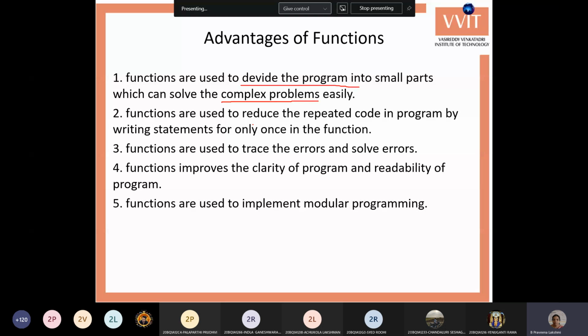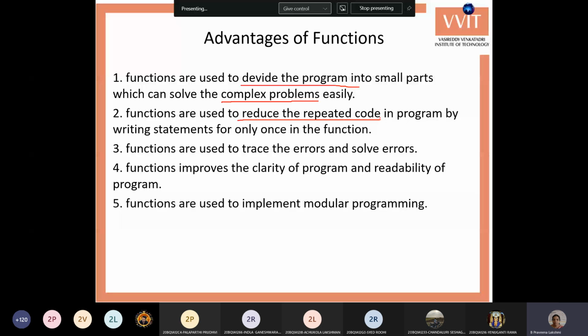Say, for example, the repeated code is 10 lines and you repeat it 3 times, then it takes 30 lines. If you write it as a function, you write the 10 lines only one time and call it 3 times. So 10 plus 3, 13 lines. The 30 lines are reduced to 13 lines. So that is a use of functions.